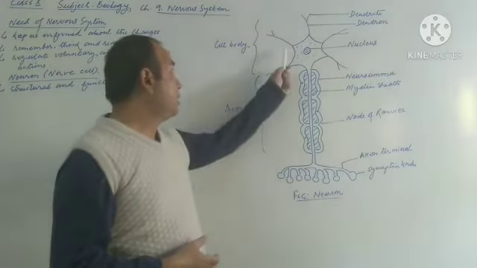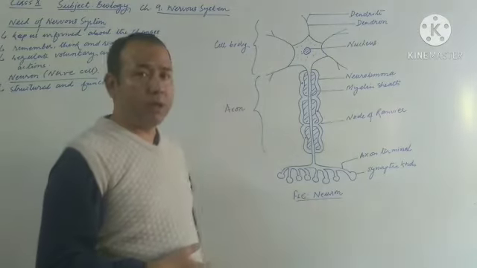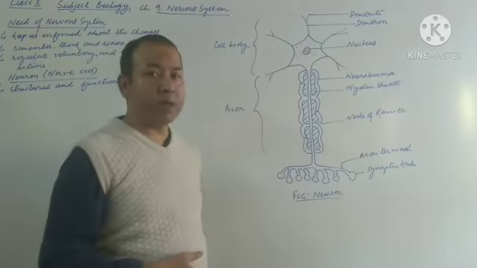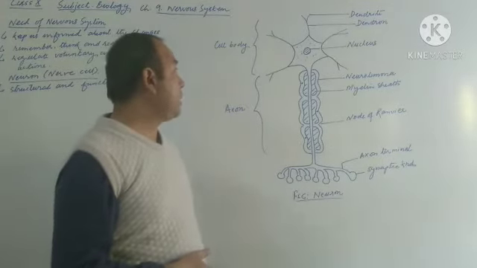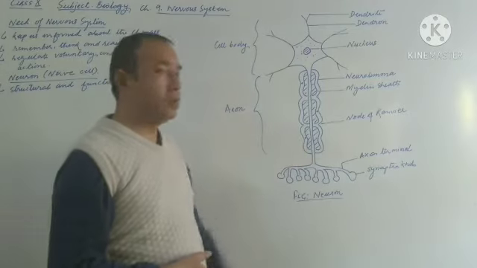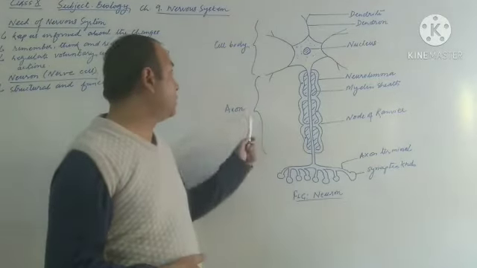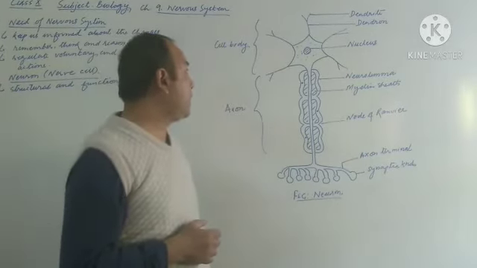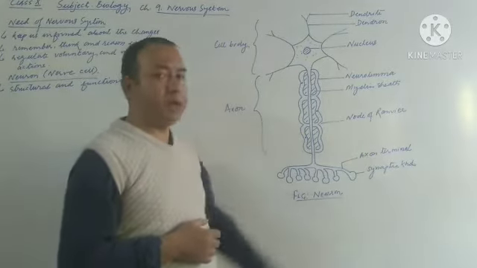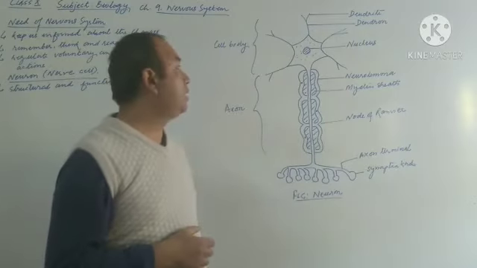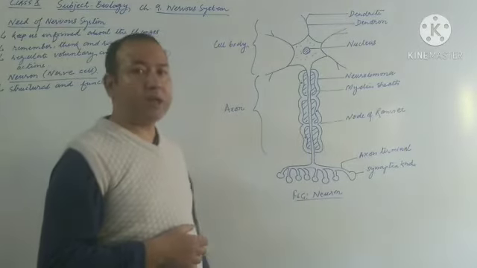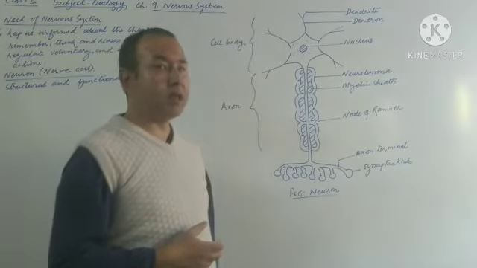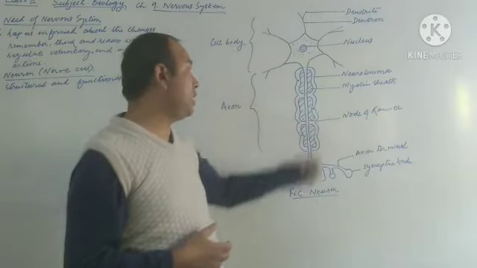Several shorter branches arising from the cell body are called the dendrites. The main branch is called the dendron, which further branches to form dendrites. A single long branch arising from the cell body is what we call the axon. This cell body bears a large nucleus inside it. Its cytoplasm is granulated due to the presence of granules such as Nissl's granules. Nissl's granules are not labeled here.